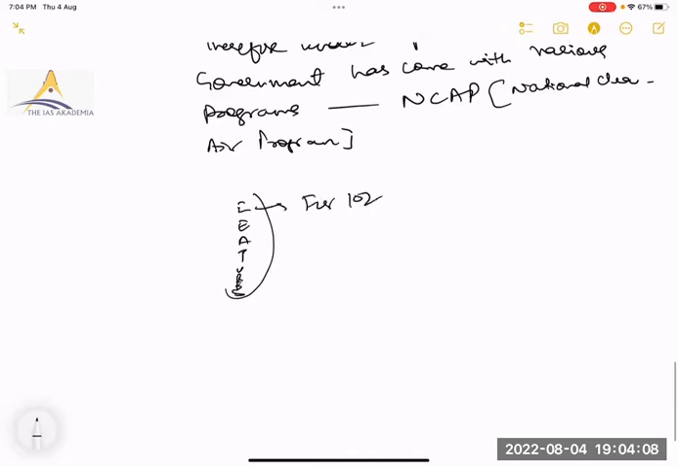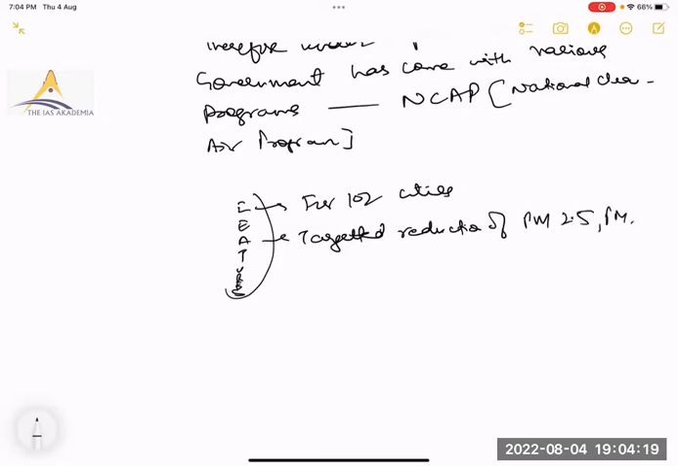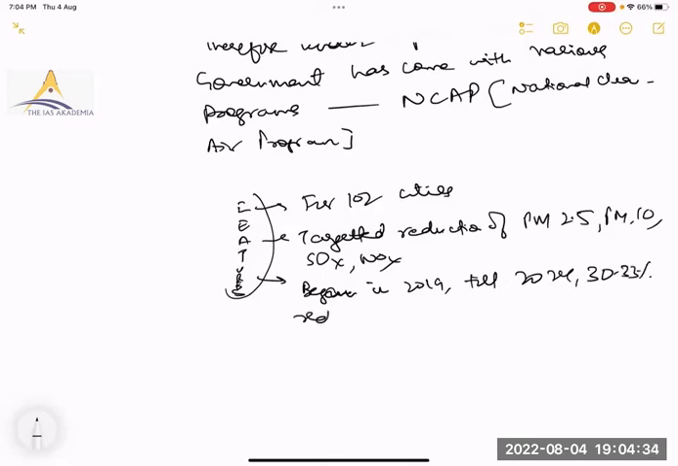For 102 cities, targeted reduction of PM 2.5, PM 10, SOx and NOx, began in 2019 till 2024, 30 to 33% reduction targeted. This much is enough. Now, evaluation.